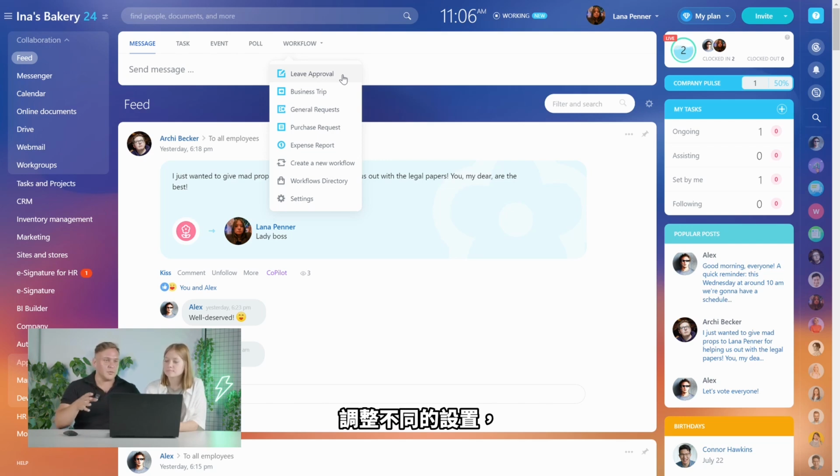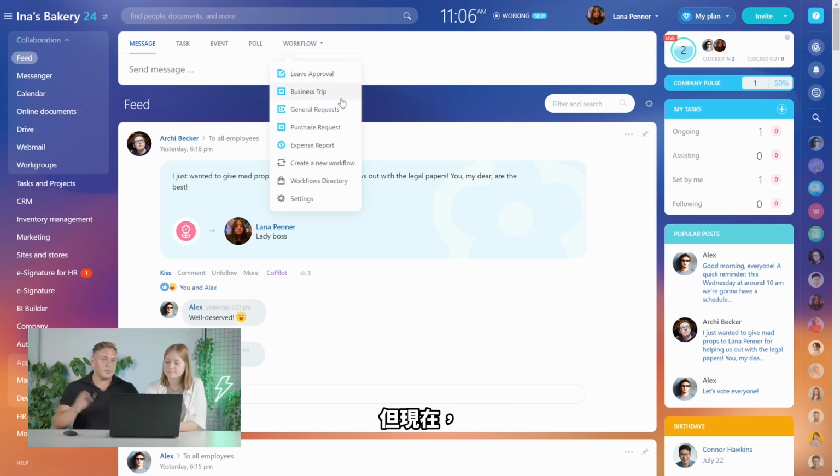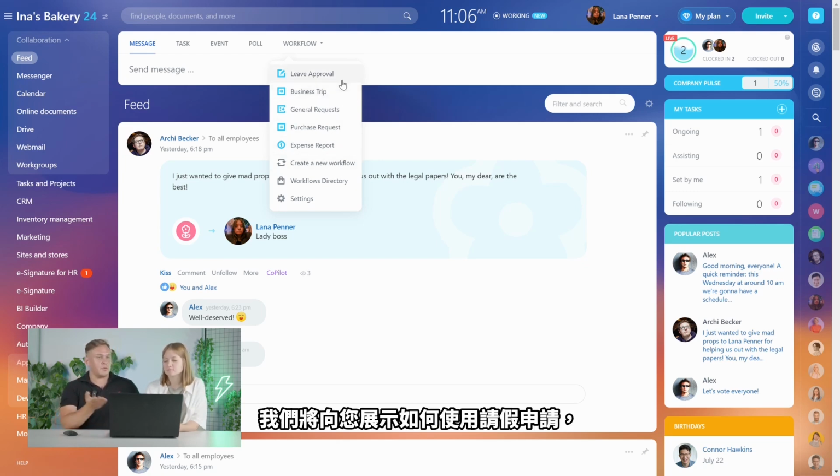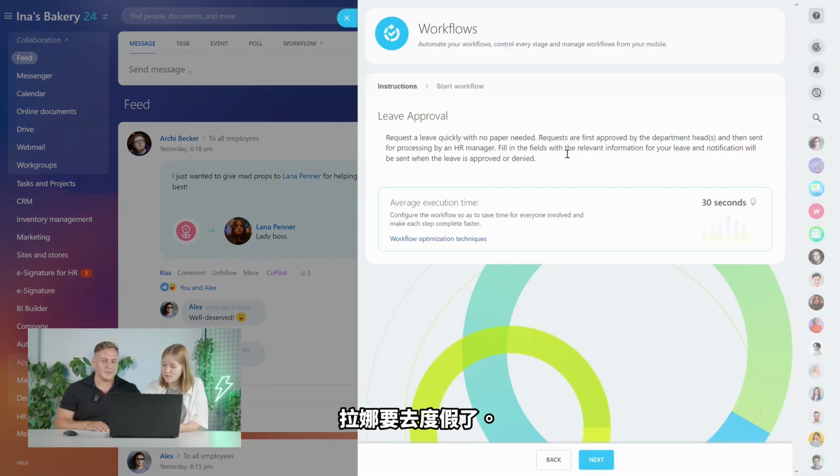You can tweak different settings and assign different people, or even create a new workflow here. But for now, we're just going to show you how to work with leave approval. So we're just going to go with the simple one with the leave approval. Lana here is going to go on vacation. Yes. So here you can see just the first page, explaining the workflow with leave approval.